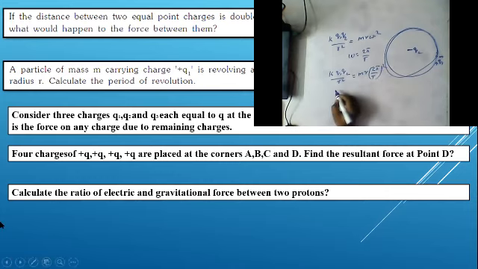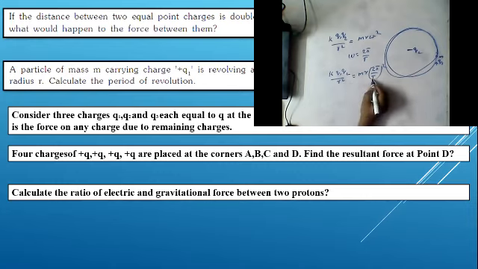Okay, so what we can write here, we can write this as t square is equal to, by cross multiplication, t square can be written as r square m r cube, and 2 pi whole square, by k q1 q2.